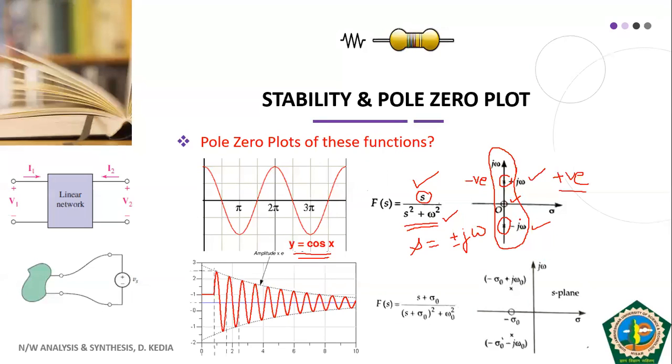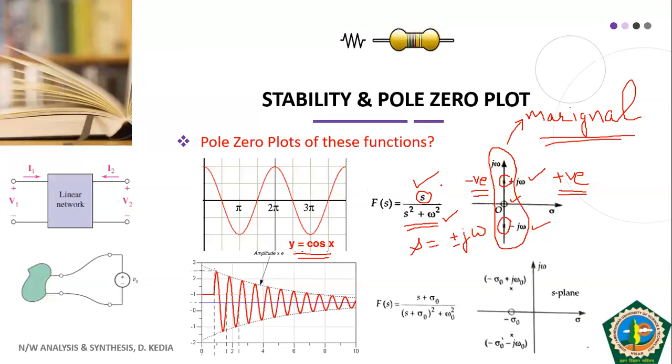Our system is stable when poles are located in the negative half S plane, and unstable if poles are located in the positive half S plane. What will happen if poles are located on the j omega axis? Since this is the boundary line, we can call that system marginally stable. I told you this in the previous class also.